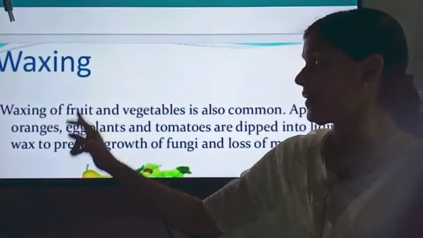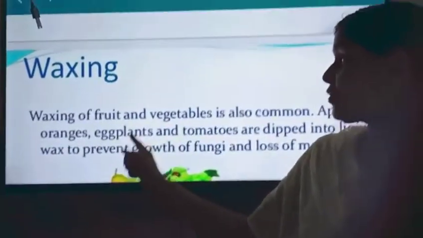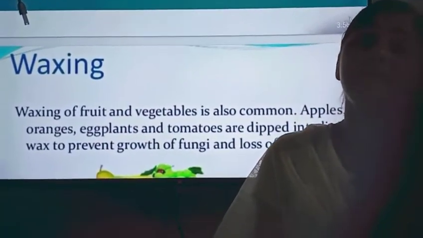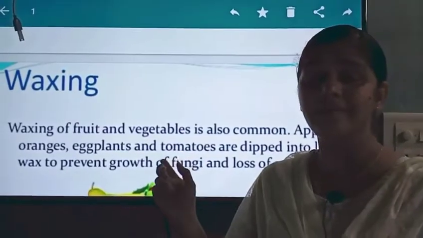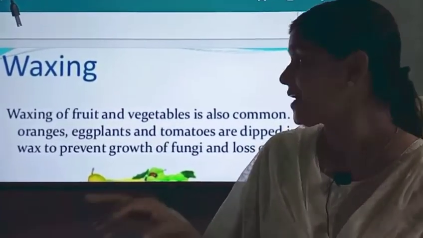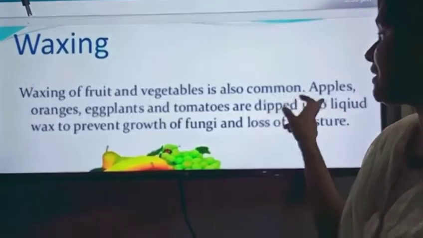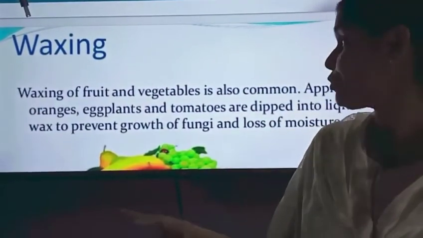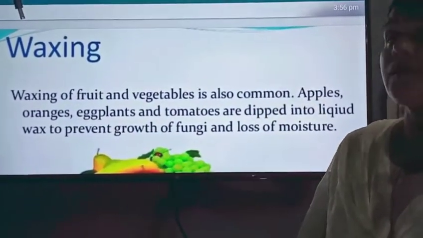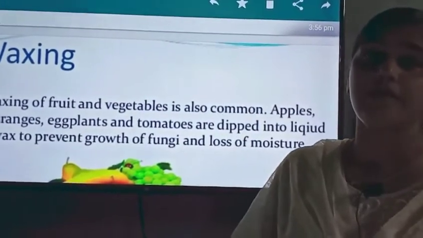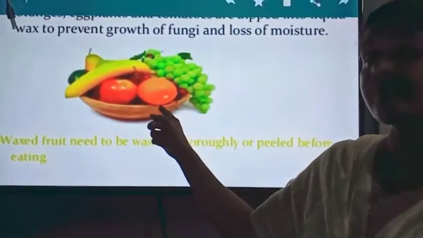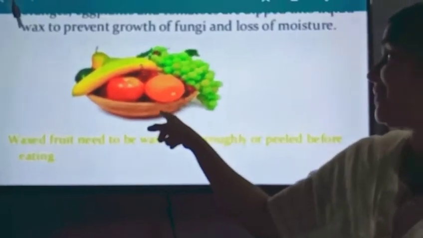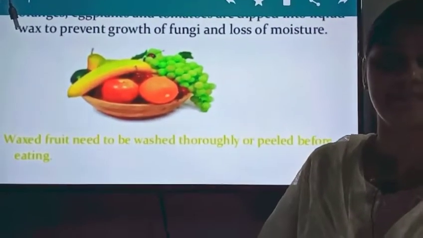This method is waxing. Waxing of fruits and vegetables is commonly seen now, but it is not that good for our health. Actually, what is being done here? These fruits and vegetables are dipped into liquid wax to prevent the growth of fungi. Also, it prevents the loss of moisture. You can see the fruits and vegetables which are dipped in wax solution.